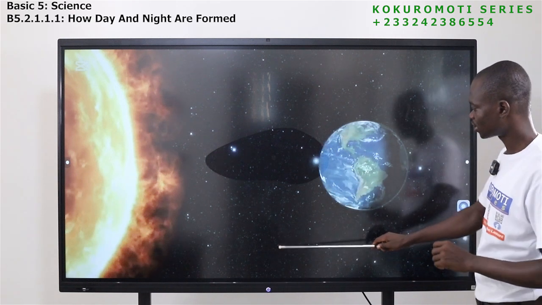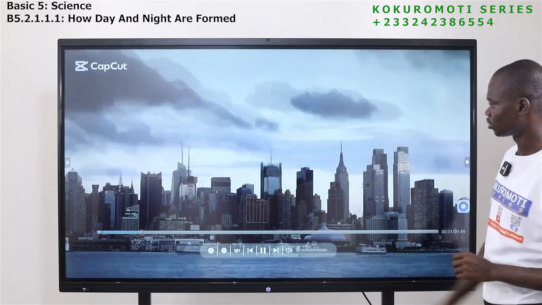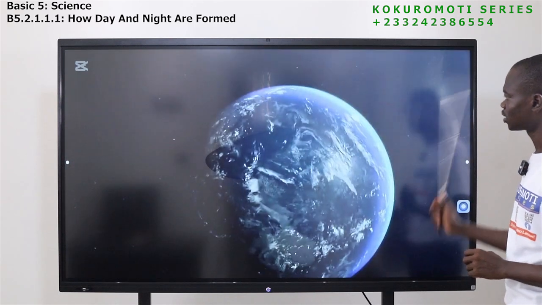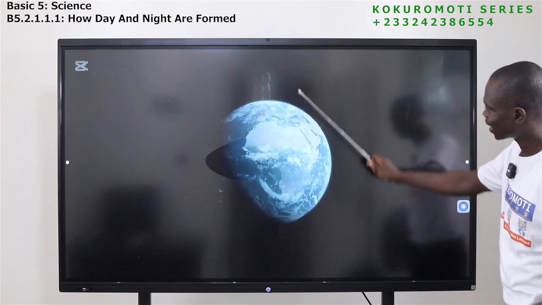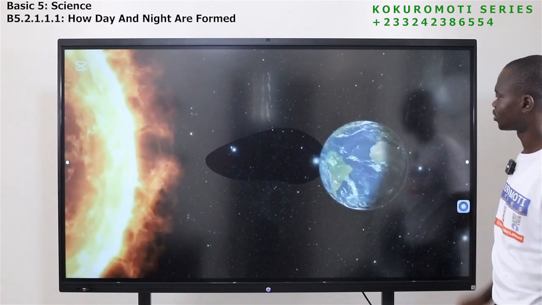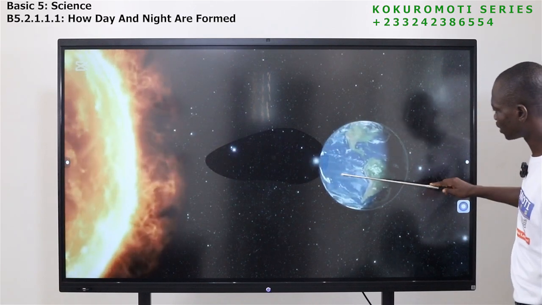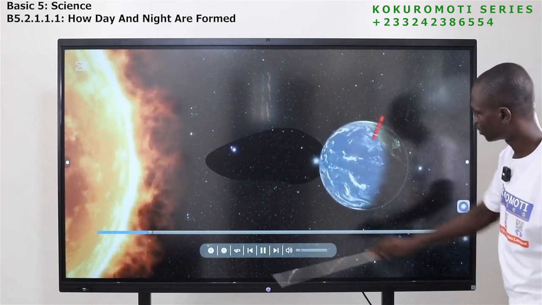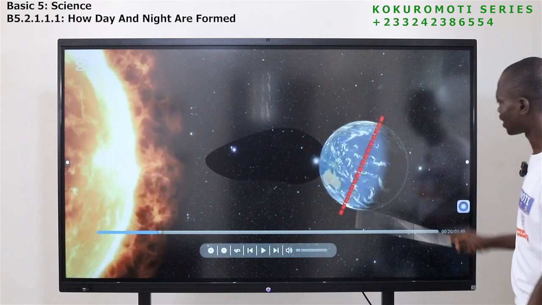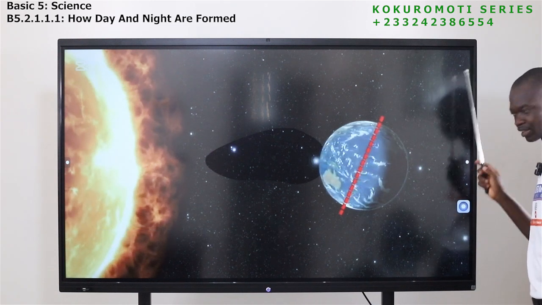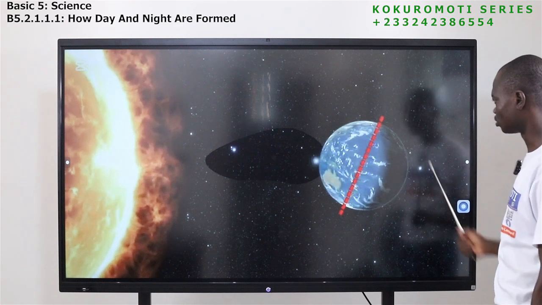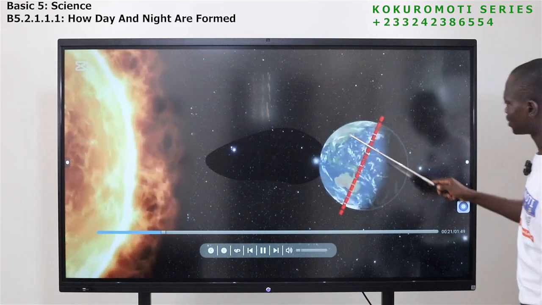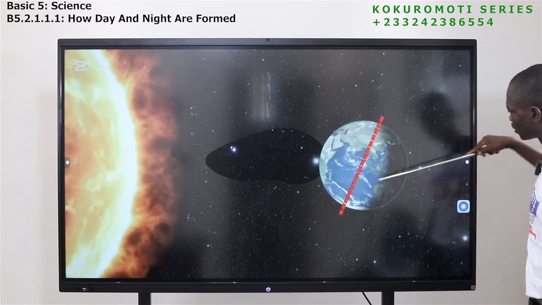Okay, so now let's see how it goes. So this is the earth. See, the earth is turning. This side has light. Now the sun is here, and all those here have light. Okay, so you see this line? Have you seen this line? This is the axis. The earth rotates around it. Now let's move on. So you see the earth goes round. If you are here, you come to this side.